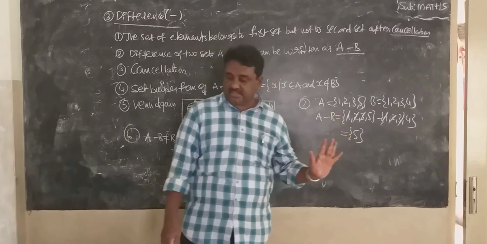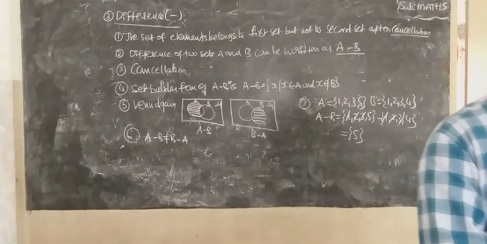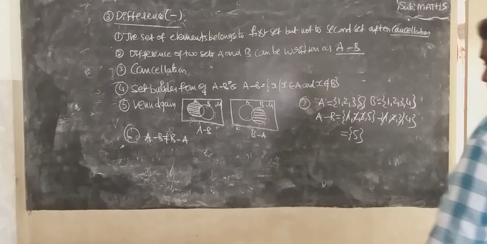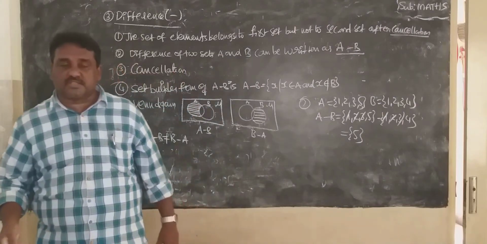First one union, second one intersection, third one difference. So these are the three basic operations. In the next class, we will see the remaining part of the introduction. Thank you, students.